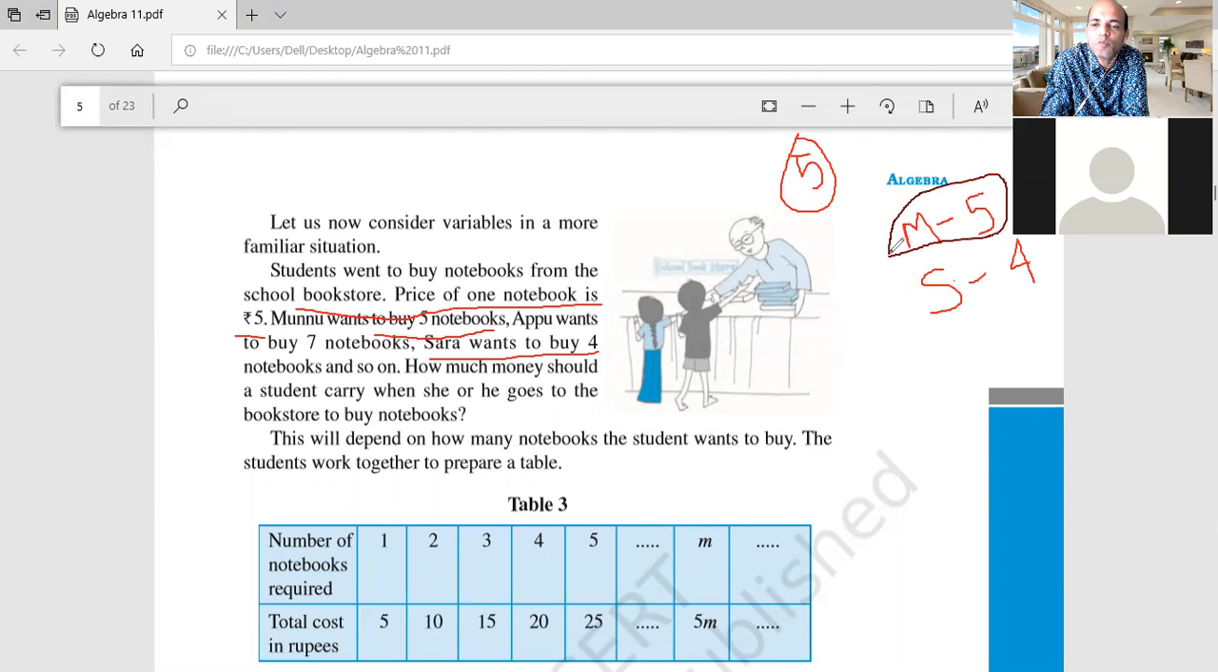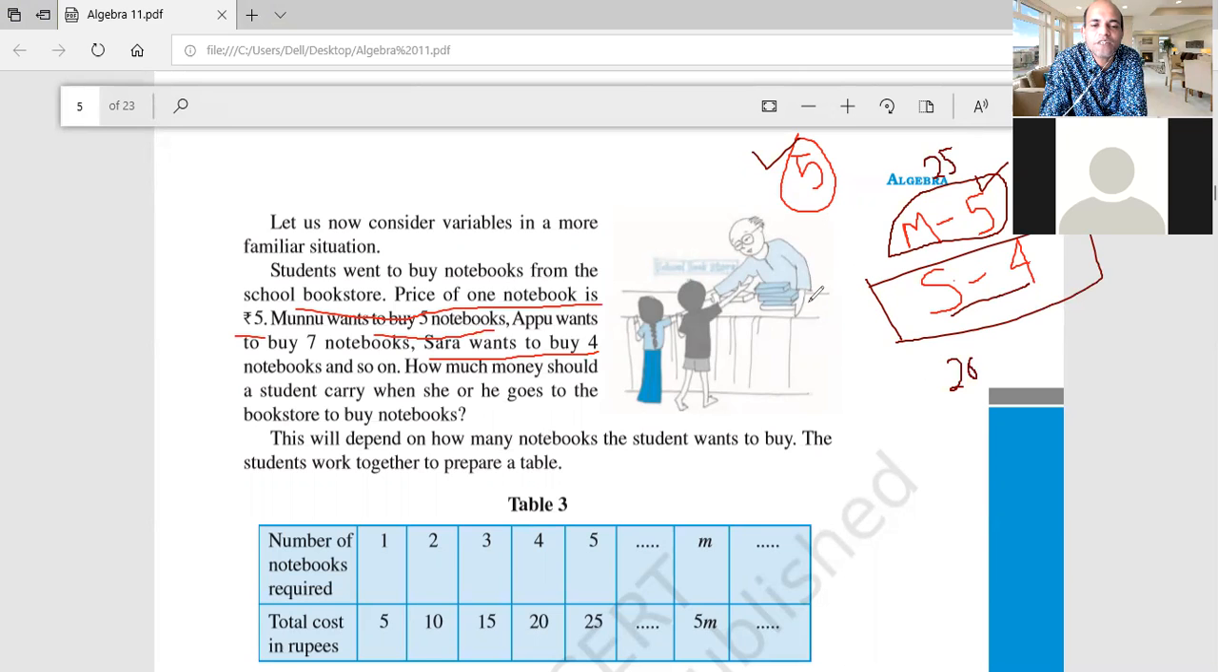Munu wants to buy 5 notebooks. Cost of one is 5 rupees. How much money does he have to pay? Quick, fast. Munu has to pay 25 rupees. Sarah wants to buy 4 notebooks and the cost of one notebook is 5 rupees. How much does she have to pay? 20 rupees, because 5 is multiplied by 4.